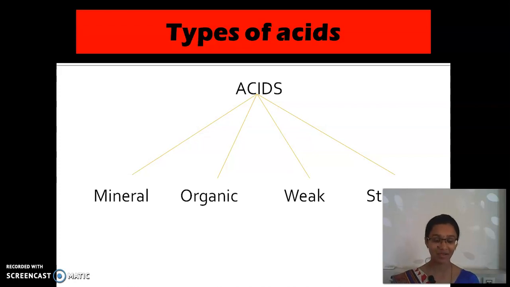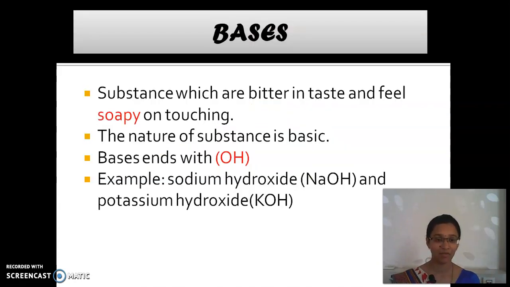And then weak acid means they do not dissociate. But strong acids are capable of dissociating completely. And these are all the types of acids. Next, now we are going to see about bases. We stopped here in the last class.